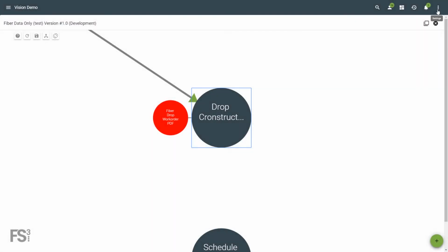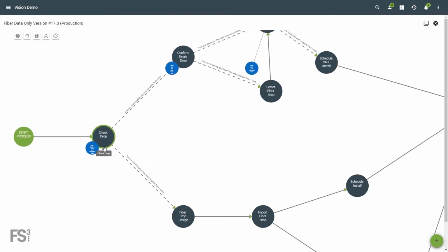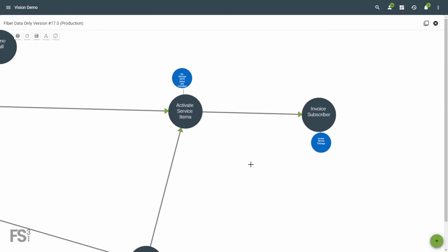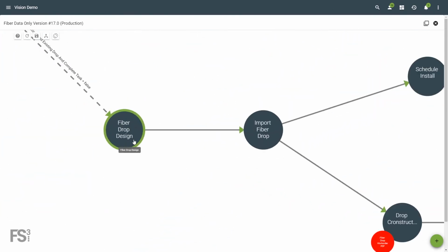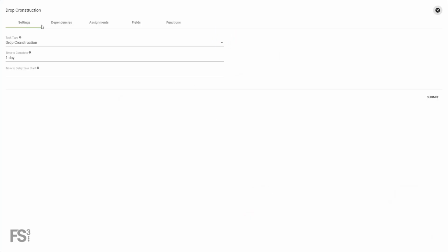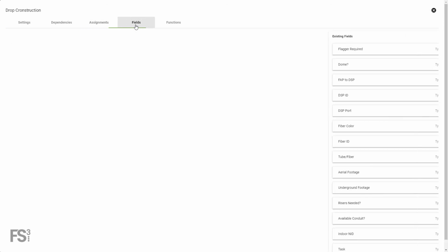We'll now finish the flow. You'll now see the completed workflow. We've assigned all tasks, created fields where necessary, and associated necessary functions.